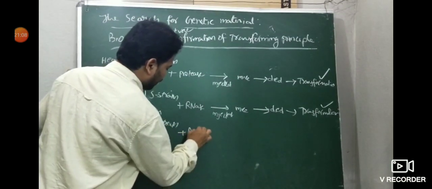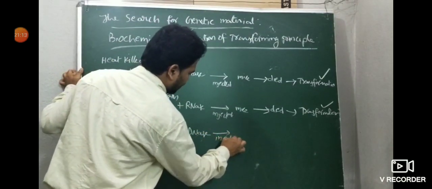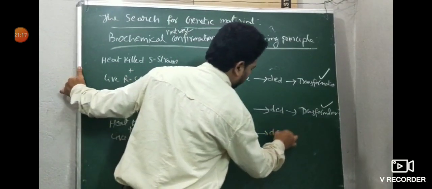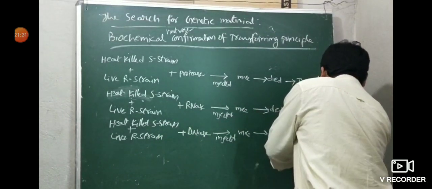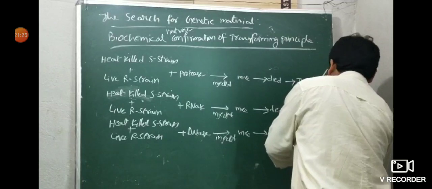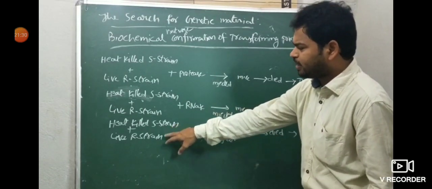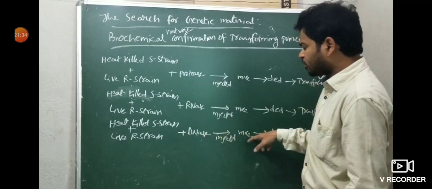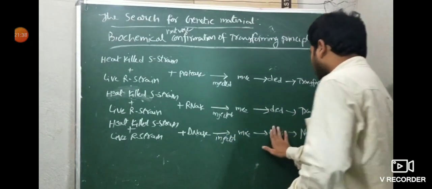Then injected along with the DNase enzyme, injected into mice. Then the mice died. So then no transformation. This is very, very important, Hannah. So in this case, heat-killed S strain and live R strain combined along with the DNase enzyme injected into mice. Then the mice here did not die.